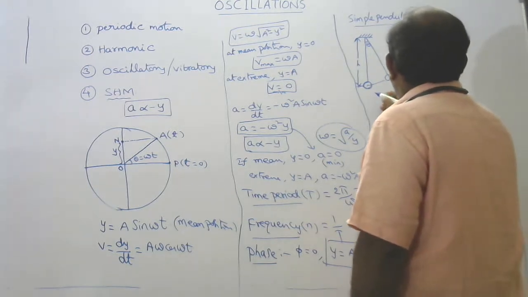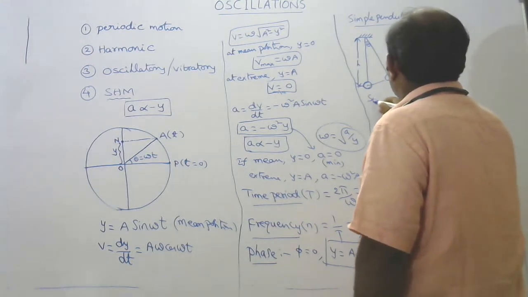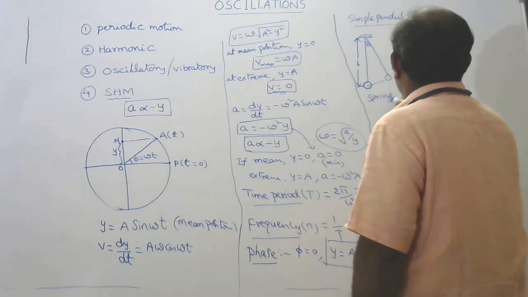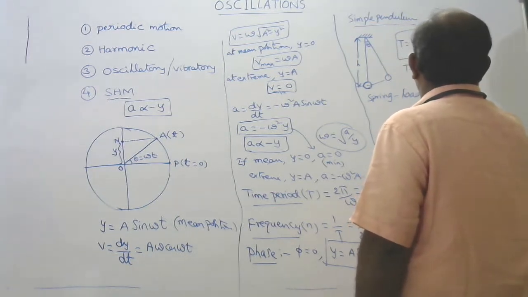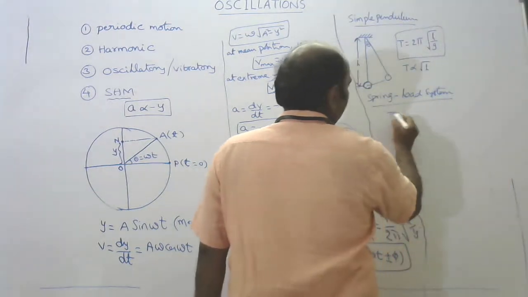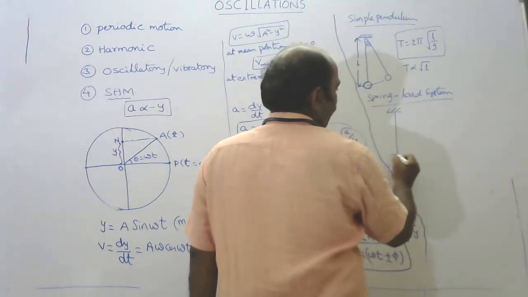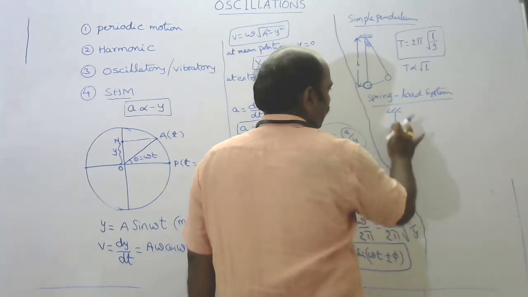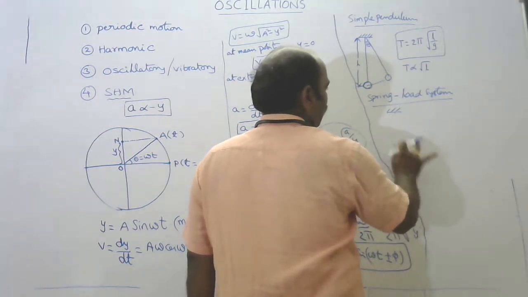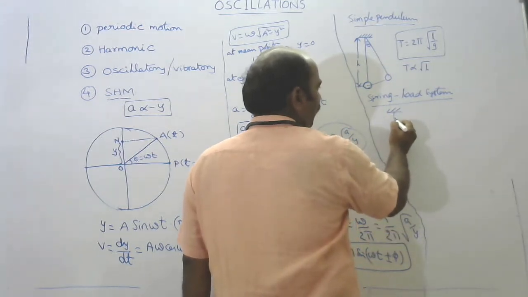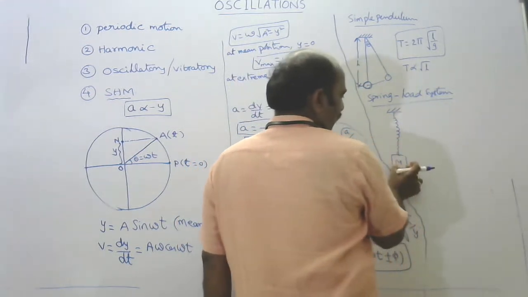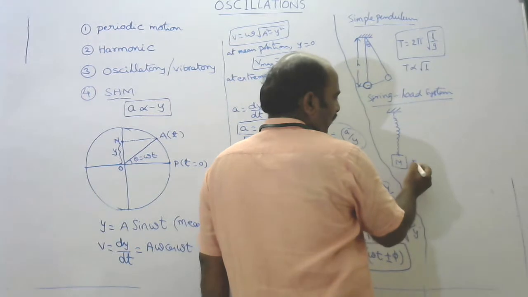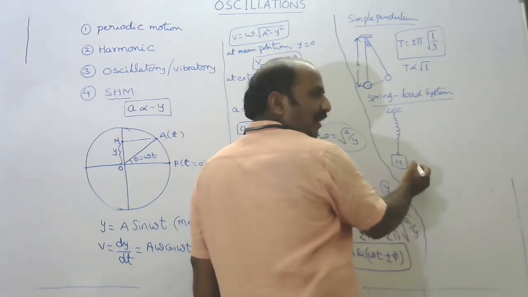Next concept is the spring load system. Suppose a mass M is attached to a rigid support by means of a massless spring. Then it rests at a particular position, that is known as the mean position.